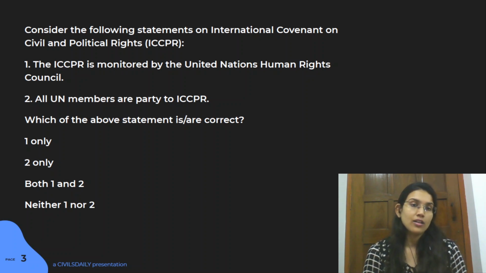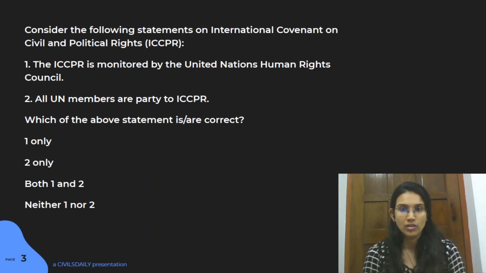The answer for this particular question is actually D. None of the statements is correct. Now, see, ICCPR is actually monitored by the United Nations Human Rights Committee, which is a completely different body from the United Nations Human Rights Council. So they both are completely separate bodies.